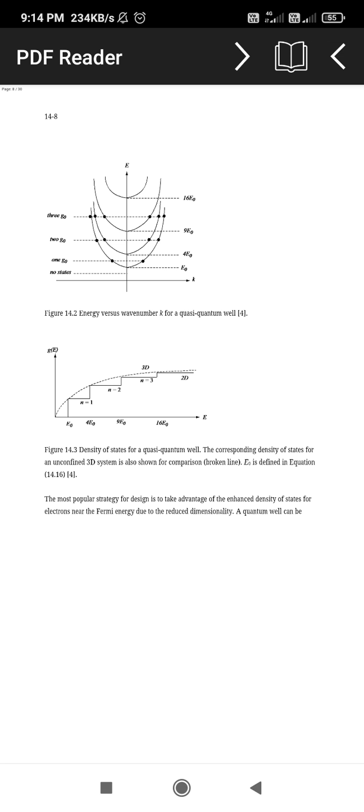Now this is the structure for the energy versus wavelength of the quasi-quantum well structures. The energy states we can define here are E0, 4 E0, 9 E0 and 16 E0. That means the number of electrons also changes, and the energy also changes, that is, it increases. That is the no-state condition, the first condition, it is E0.